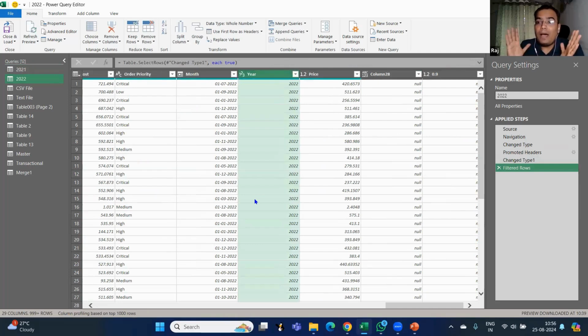Now, what if I want to combine these two databases so that I can have one table which has both the years' data combined one after another? This is what we do in manual copy paste. If there are 2 years of data, we paste the first year's data and we paste the second year's data at the bottom of it. Okay, this is what we do manually. But is there any option to do it automatically without any manual intervention? The answer is yes. That is what we call append query.